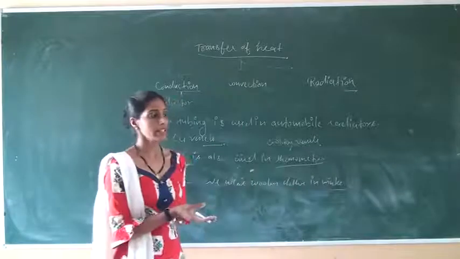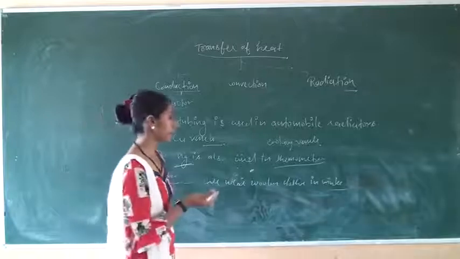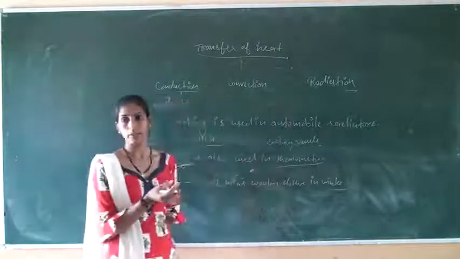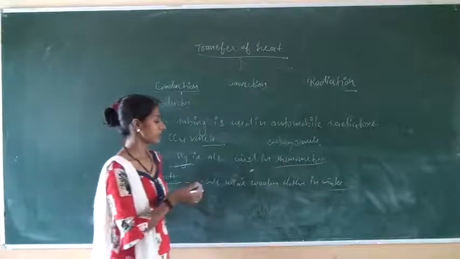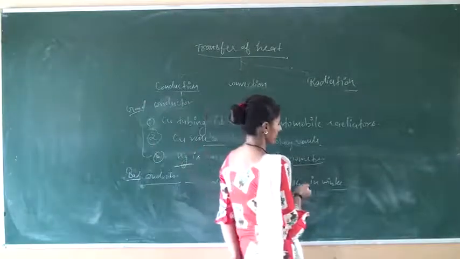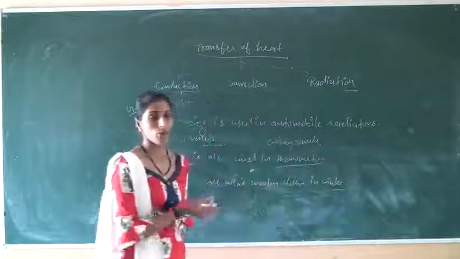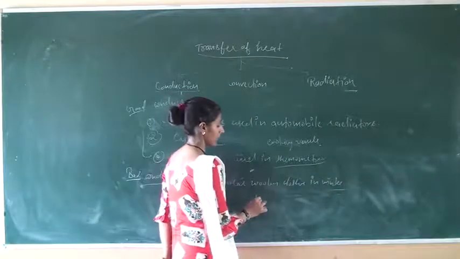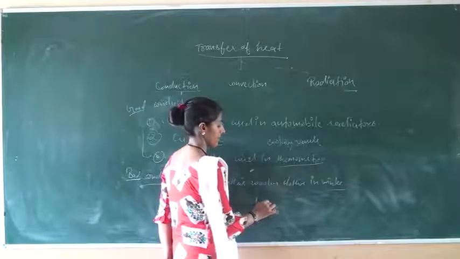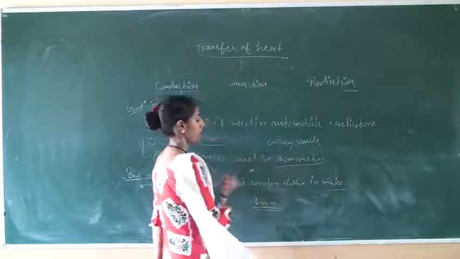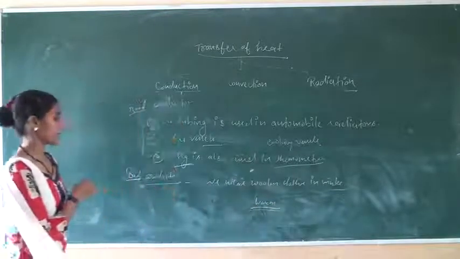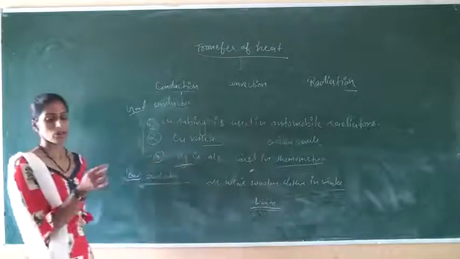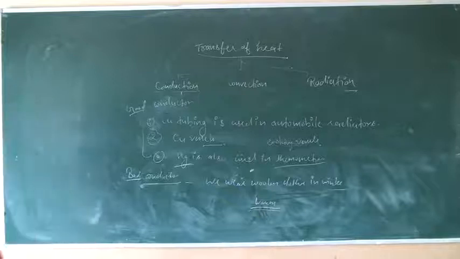Because air is entrapped in between the woolen clothes, and there is no transfer of heat from our body to the surroundings, so we keep our body warm. So this is a practical application of bad conductors of heat.